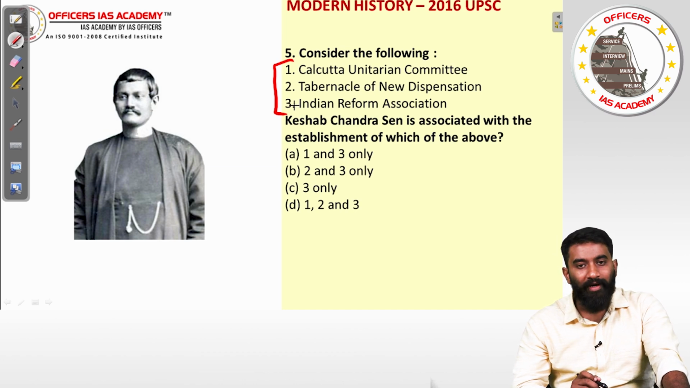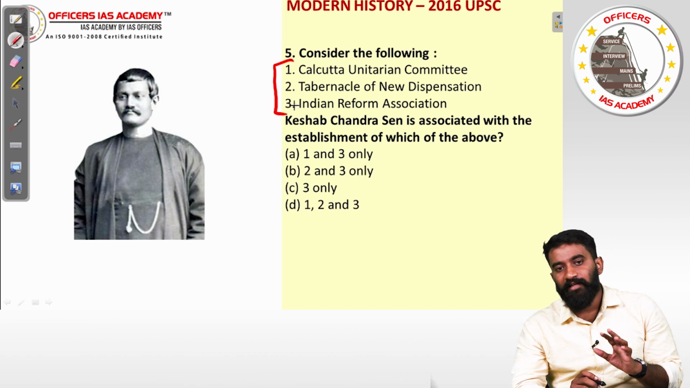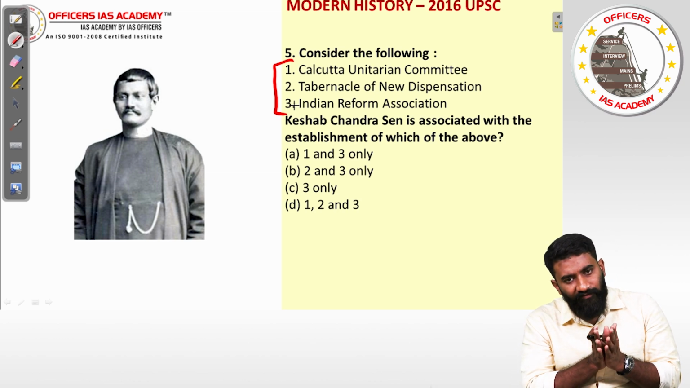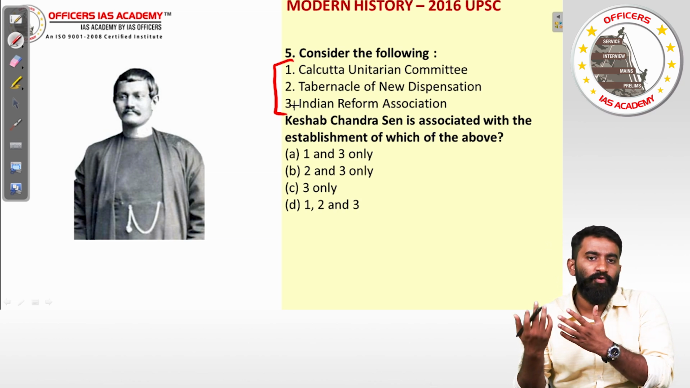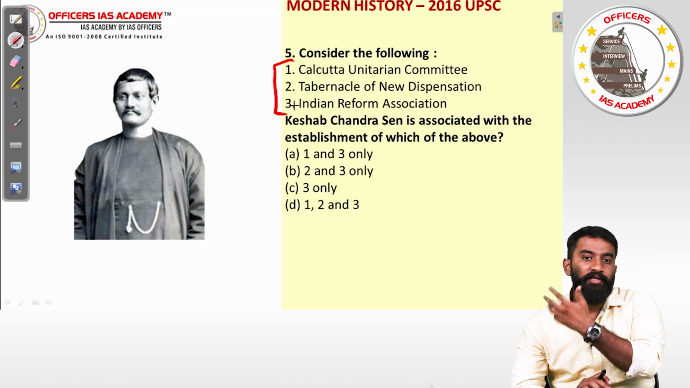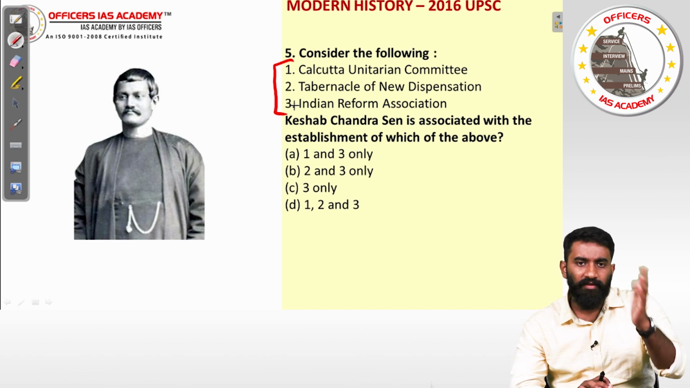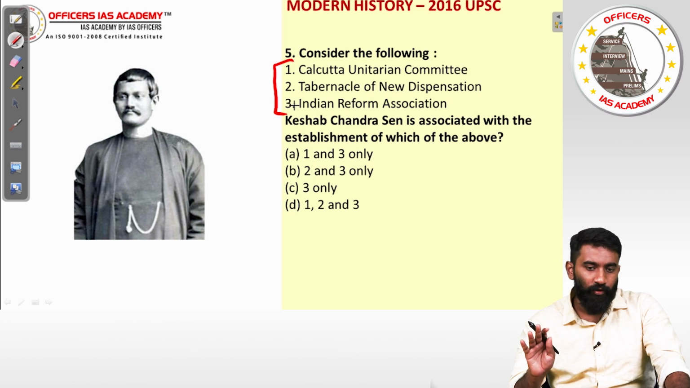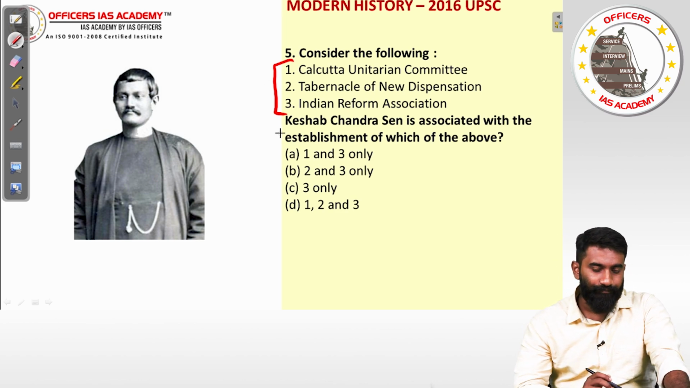Now let's look at who K. Chandra Sen is. K. Chandra Sen was a prominent leader of Brahma Samaj, who later broke off from Brahma Samaj and went on to start his own Brahma Samaj of India. And of course, there was a lot of fragmentation and splintering that was happening, but that's a different story. We'll focus on these 3 only.